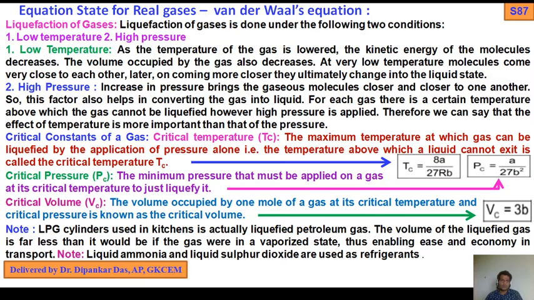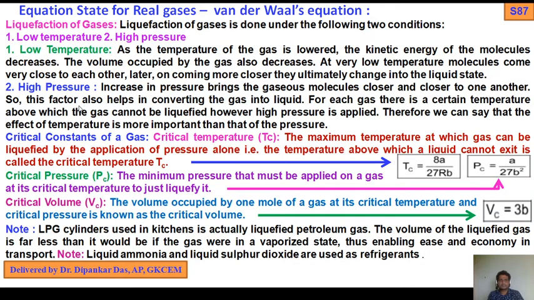Again I tell you what will happen at low temperature. What is the mechanism? As the temperature of the gas is very low, the kinetic energy of the molecules decreases. We know if the temperature increases or if you apply heat, then molecules get excited. By absorbing heat, their kinetic energy increases. But when temperature is low, obviously the kinetic energy of the molecules decreases. The volume occupied by the gas also decreases. At very low temperature, molecules come closer to each other, and later they ultimately change into the liquid state.